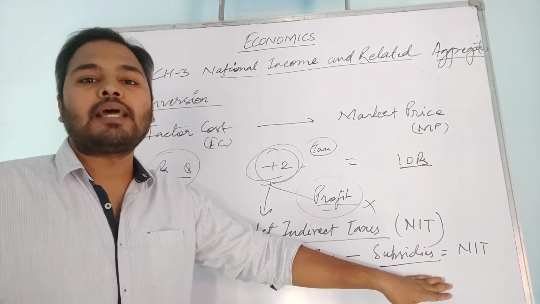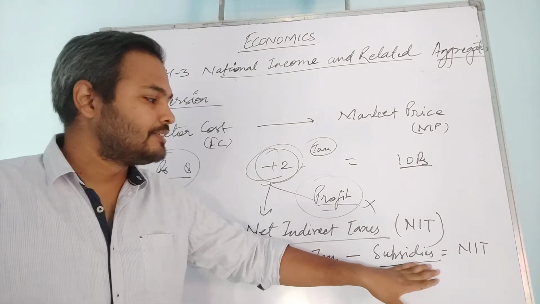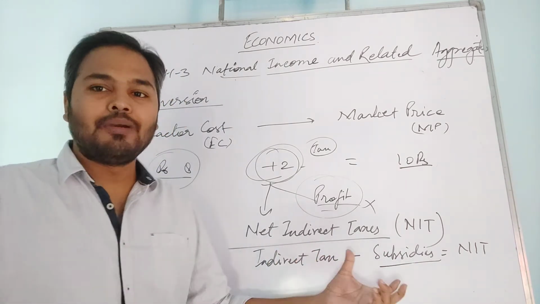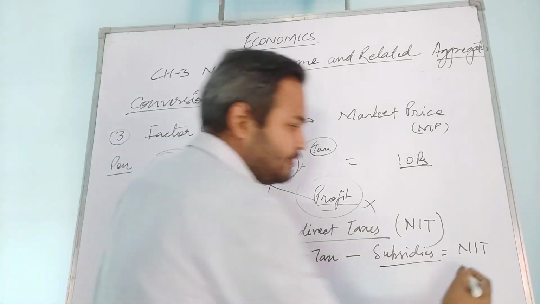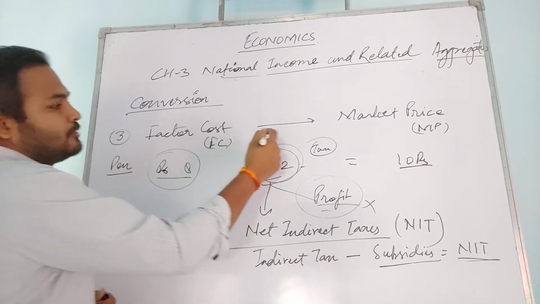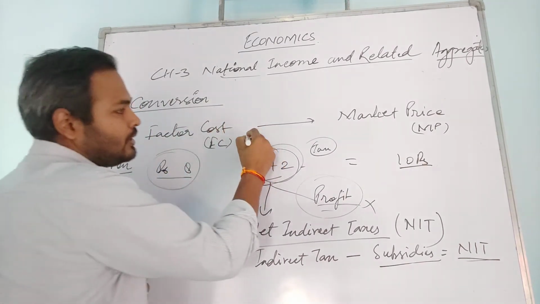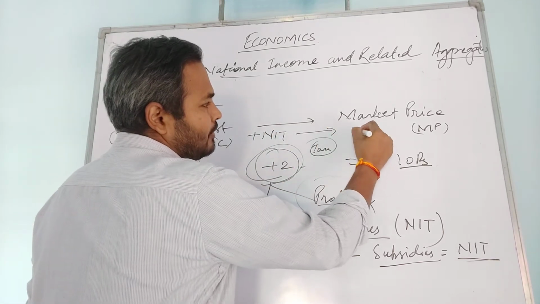So all these types of freedoms or grants provided by the government are subsidy. So whatever tax the government is asking minus the subsidy given by the government will give you net indirect tax, and that tax you can subtract here. When factor cost plus NIT is there, then that will become market price.